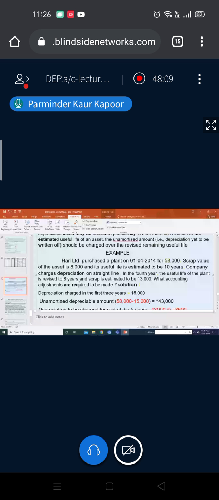So what you are going to do is incorporate the change in scrap also. If your scrap is going up, you deduct the extra scrap value from the cost price. Your initial scrap was 8,000. Now your new scrap is 13,000.